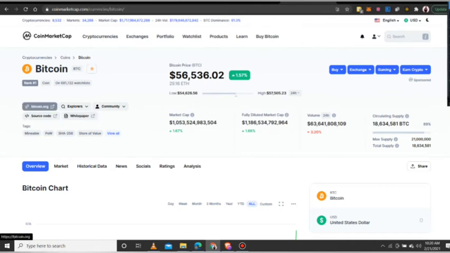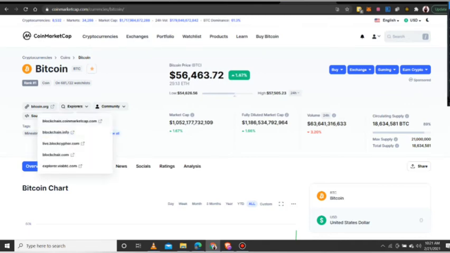You can go here and go directly to the Bitcoin website and Block Explorer. I told you that any transaction that has happened on cryptocurrency has always been recorded. You can go and check a transaction that happened 10 years ago; it is there on the Block Explorer. So you see different Block Explorers. CoinMarketCap too has their own Block Explorer, so you can check the Bitcoin blockchain here. Blockchain.info has theirs. There are a lot of them. These are not the only ones, but these are the ones CoinMarketCap is suggesting.